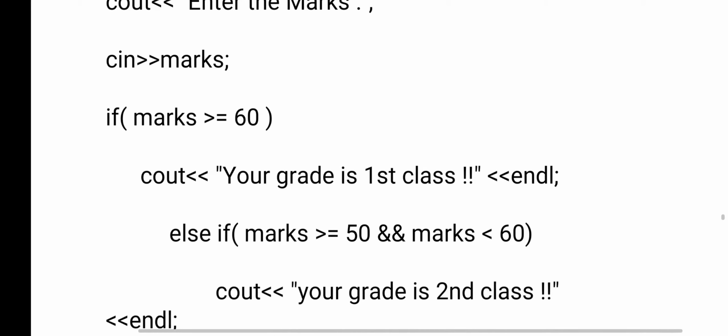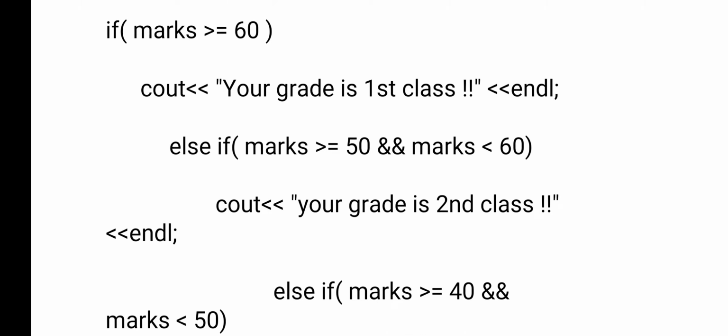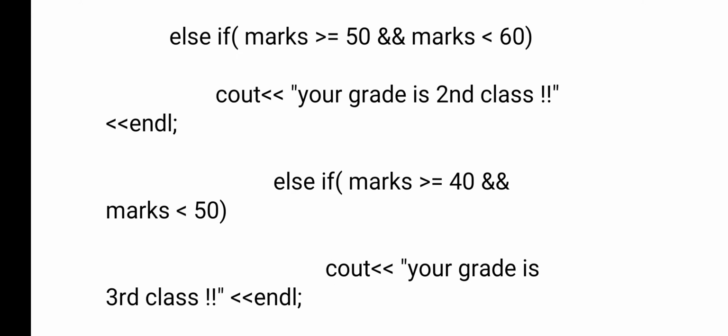Now we are comparing those marks with different slabs here. You see, marks greater than 60. For example, I have given 40 only. Is 40 greater than 60? The condition is false. False means else part. Then, else if marks greater than 50 and marks less than 60. I got 40 marks. 40 greater than 50, the condition is false, and it is less than 60. Okay, that condition is true, but it is an AND operator, so two conditions should be satisfied. So here the condition is false. Again, come to the else part.